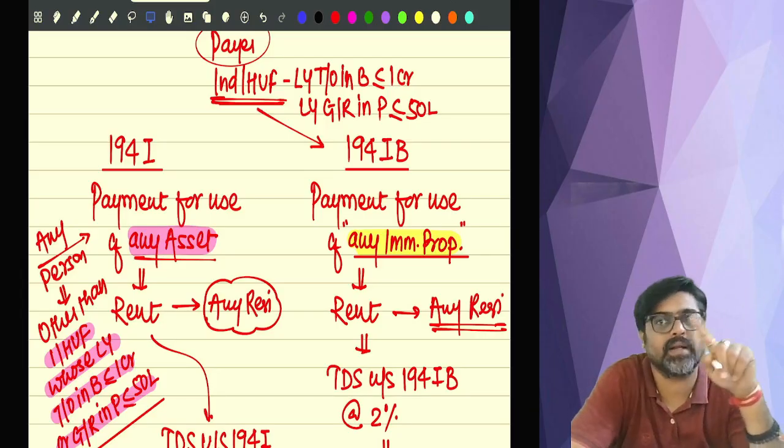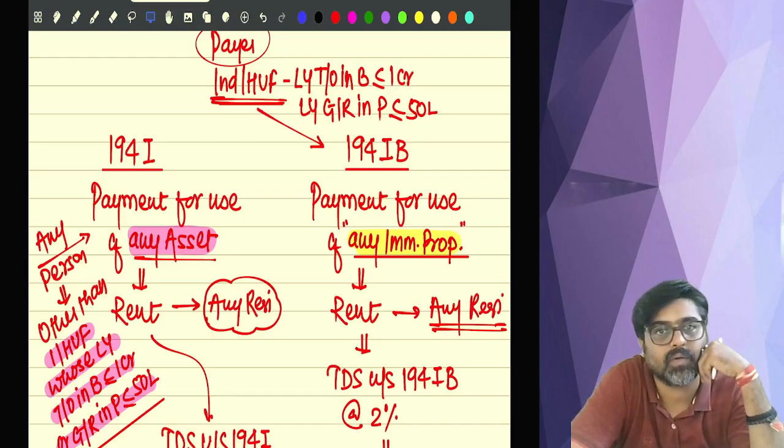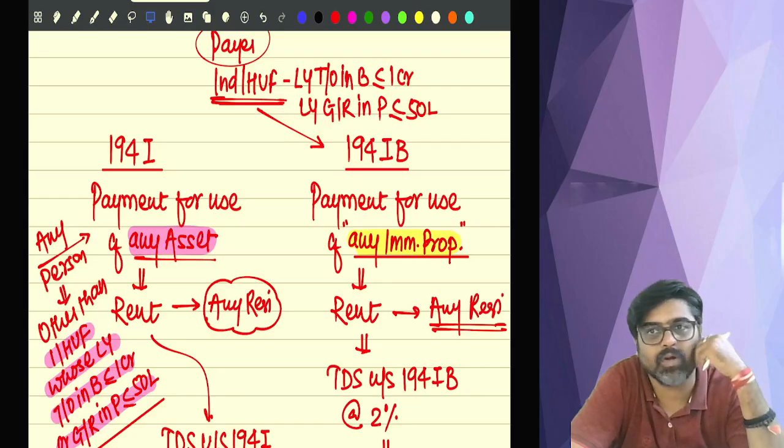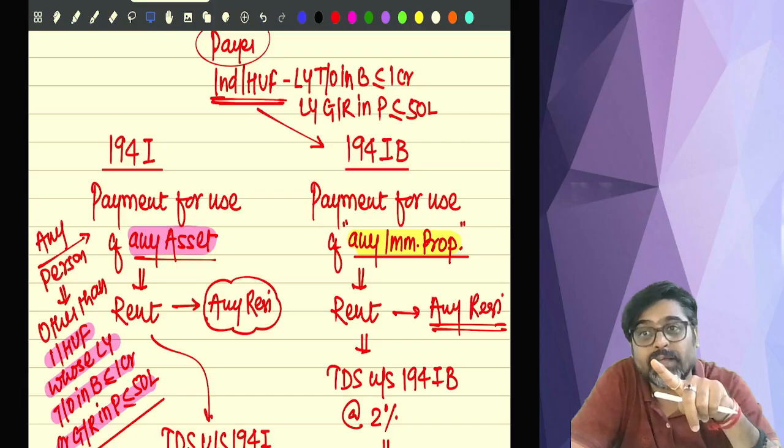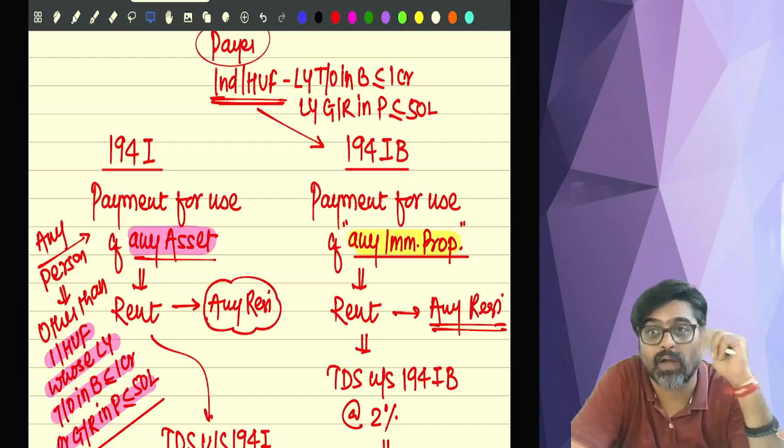On 12 lakh, will I deduct 2% or 20% now? 20%, because you have not given me PAN. So 12 lakh into 20%. How much will be the TDS now? 12 lakh into 20% will be 2,40,000. So now instead of deducting 24,000, I will deduct 2,40,000.